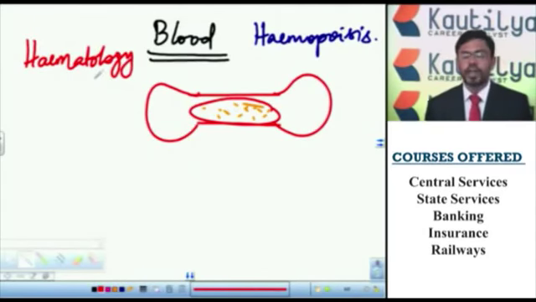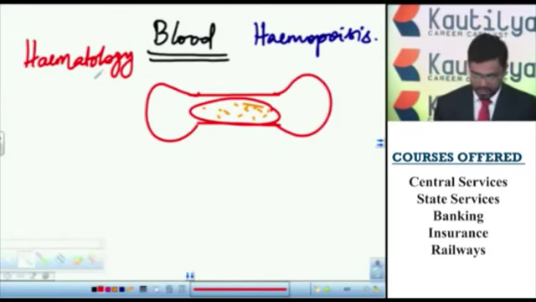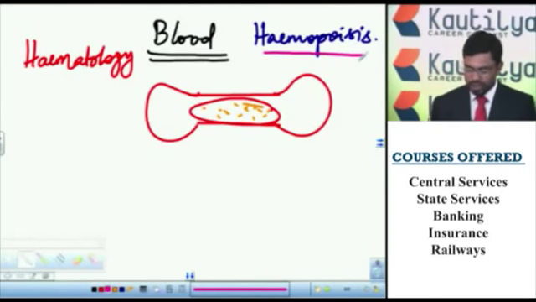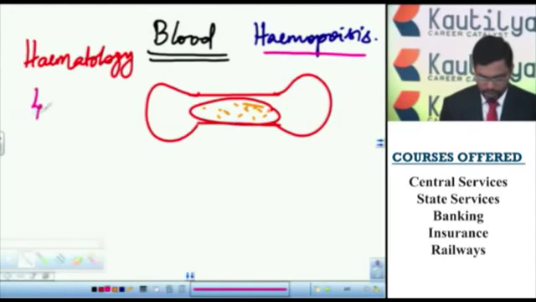So the blood is a fluid connective tissue because it is liquid in state, it is connecting each and every part of the body, and it is a tissue, it contains different types of cells. The study of blood is called hematology, and the formation of blood is called hemopoiesis. The hemopoiesis occurs in the bone marrow. The approximate quantity of blood is 5 to 6 liters.